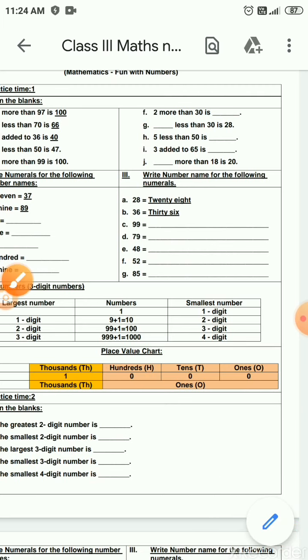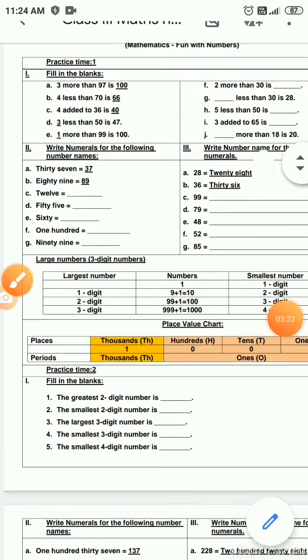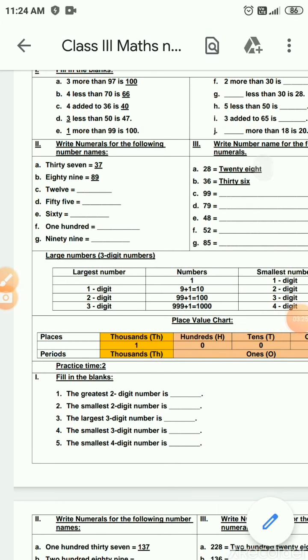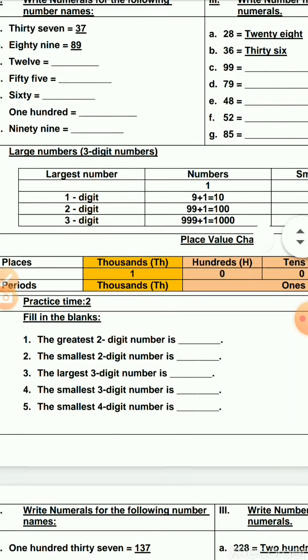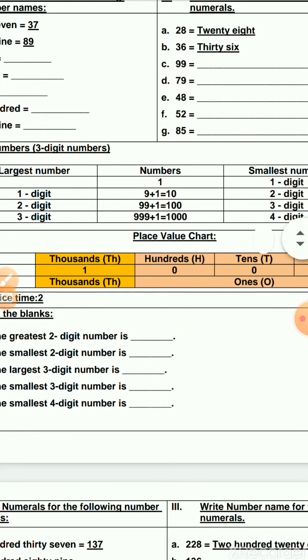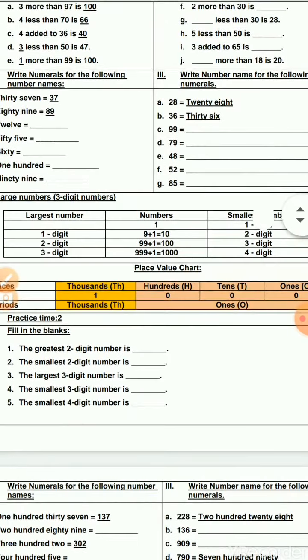Okay, let's go for the next thing, that is fill in the blanks. Based on the previous chart, we learned about largest number and smallest number. We are going to answer these questions. The greatest 2-digit number is dash, is the question. As you all know this chart, greatest, largest, biggest, all are the same. The greatest means largest. This is the greatest 2-digit number. Greatest means always 9.